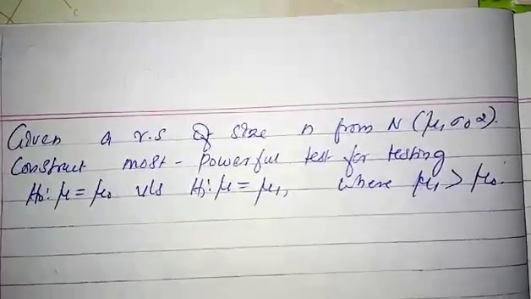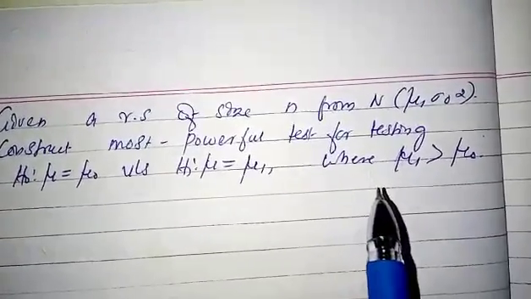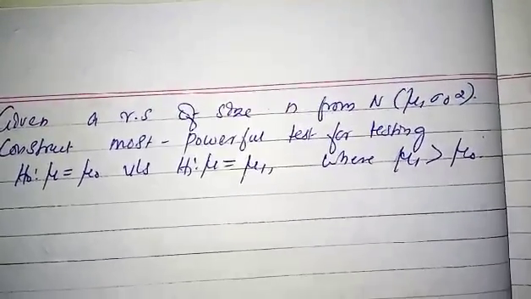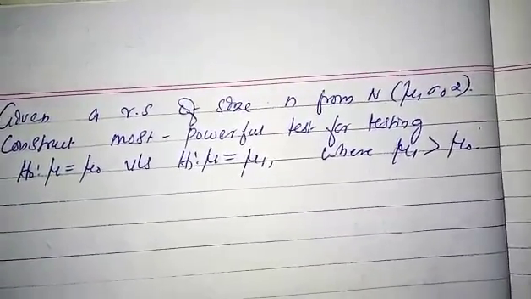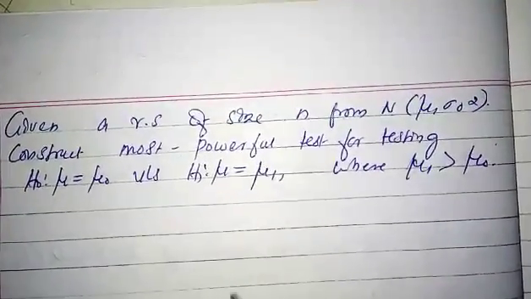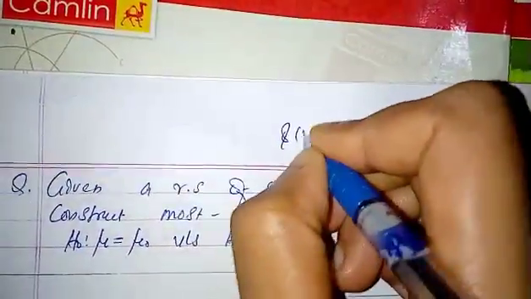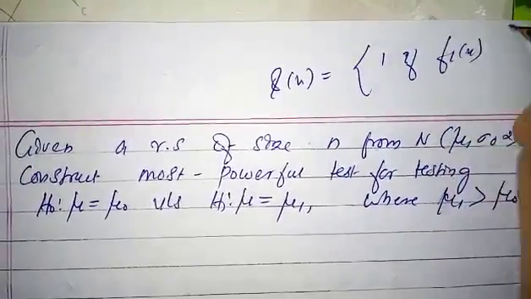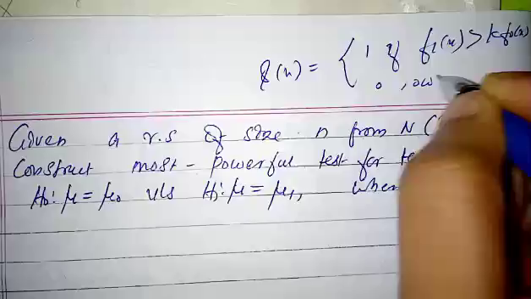So from the lemma we know that there are some conditions. If a test is said to be most powerful, then it should satisfy two conditions. The first one is size equal to alpha, and also the test is of the form: 1 if f1 of x is greater than k into f naught of x, 0 otherwise.